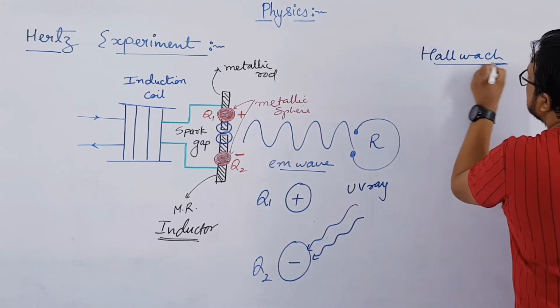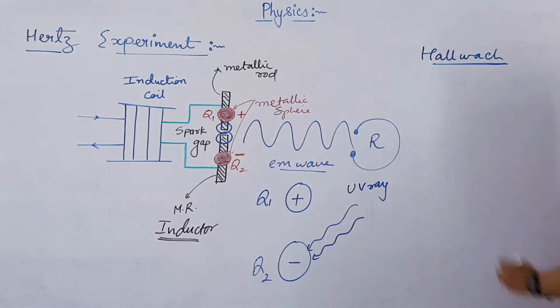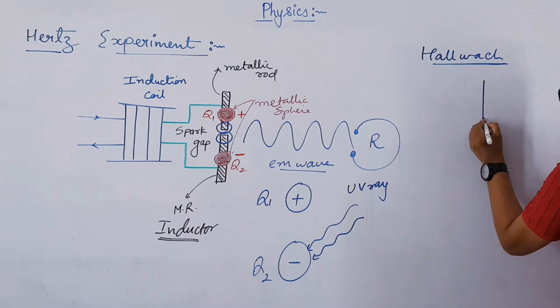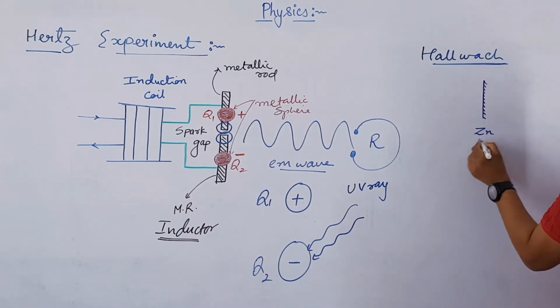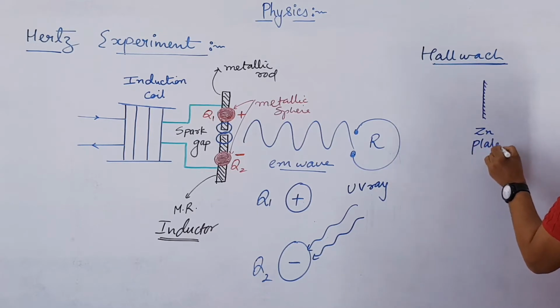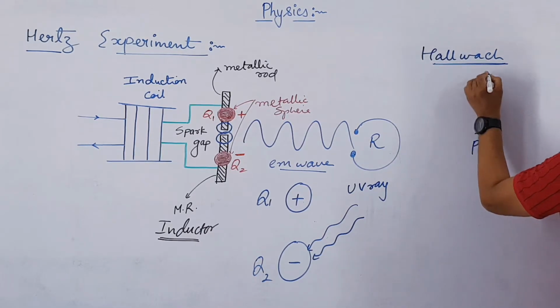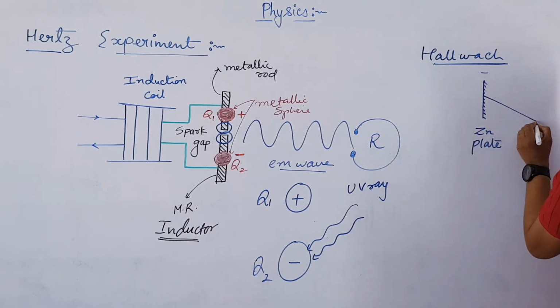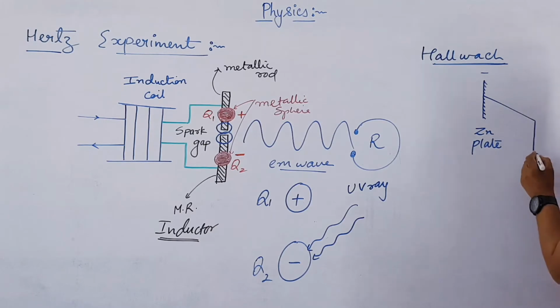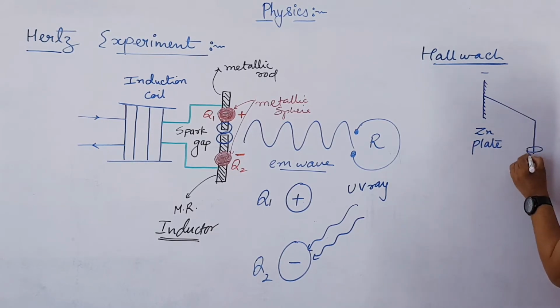Now what he did, he took a zinc plate which is negatively charged. Let us say this is that Zn plate, and this plate is negatively charged initially, right? He connected this plate to an electroscope. Now what is an electroscope and all that, you know, right? You have come across this electroscope in chapter 1.